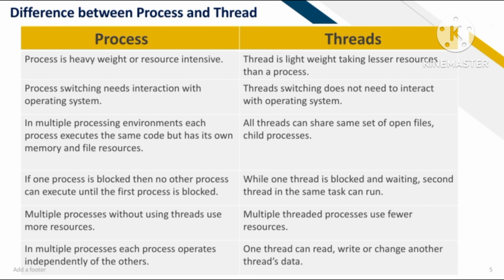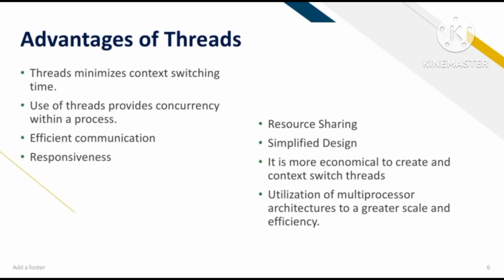Processes are heavyweight and resource intensive. A thread is lightweight and takes fewer resources than a process. In a multiprocessing environment, each process executes the same code but has its own memory and resources, whereas it is the opposite in threads. If one process is blocked, no other process can execute, unlike threads. In processes we need the operating system for interaction such as switching and context switching, but in threads we do not need the operating system, which is one of the advantages of threads.